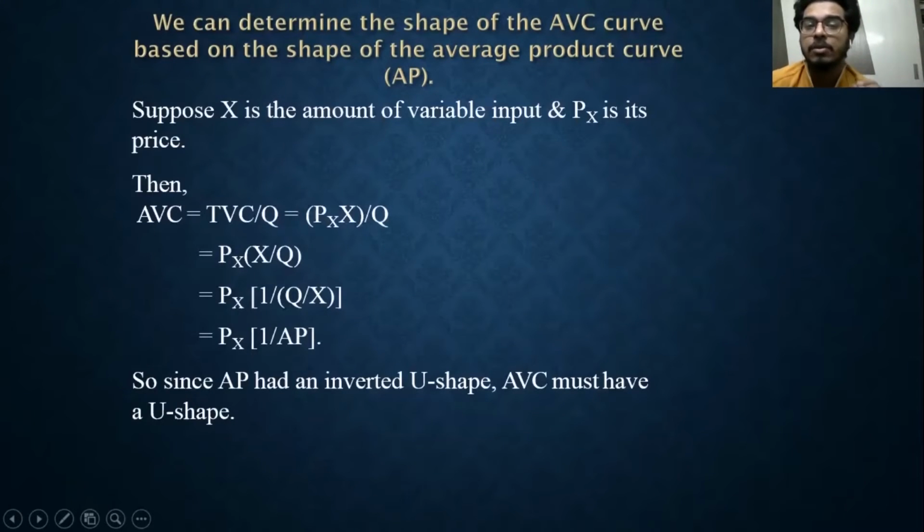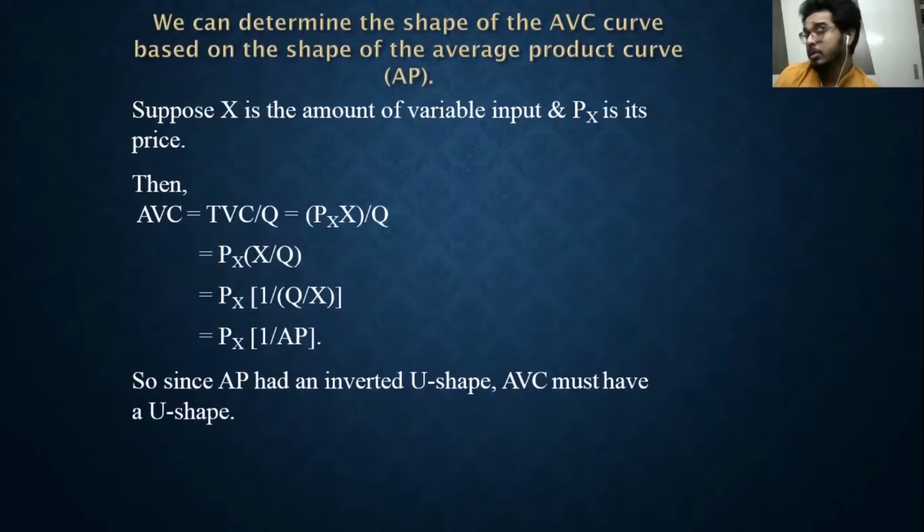Therefore, my total variable cost divided by the quantity will give me the average variable cost. Yes, it is determined by the price of those variable inputs. Say x is my variable input, so the price of my variable input multiplied by the amount of that variable input, that is my cost. If I hire 100 laborers and each laborer takes 20 rupees, what will be my total variable cost? 20 into 100, 2000 rupees, right?